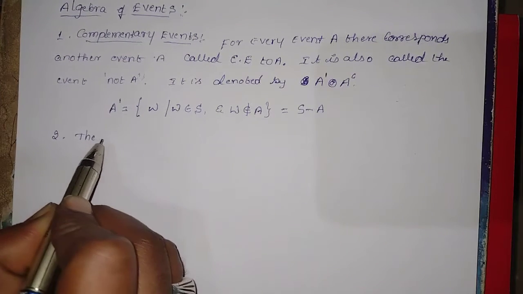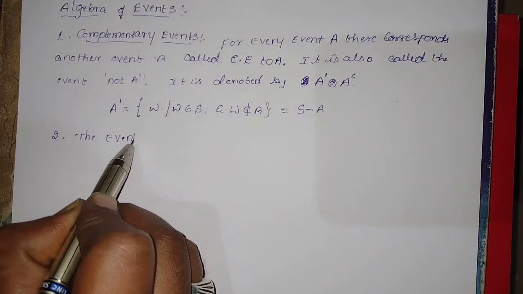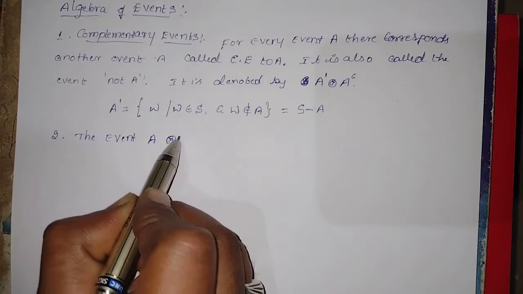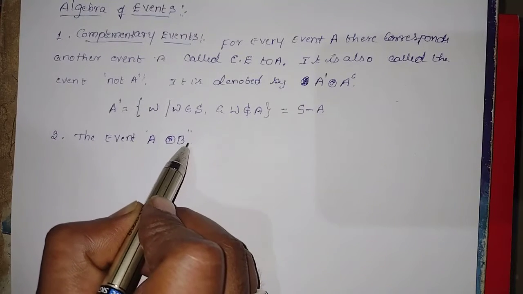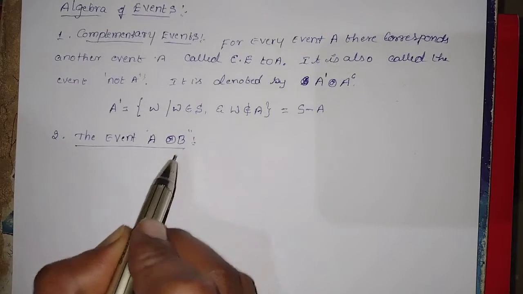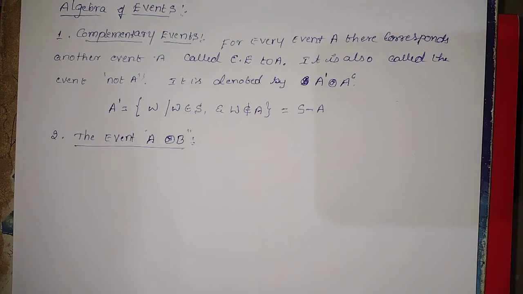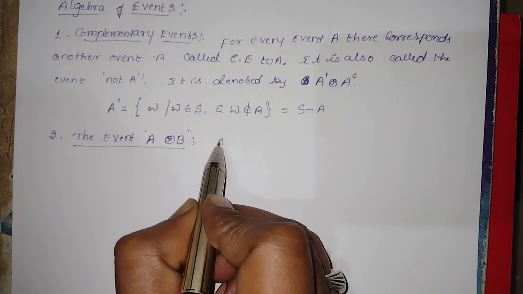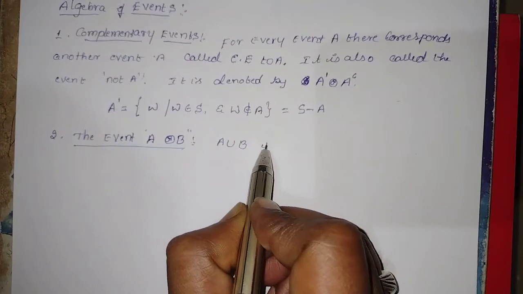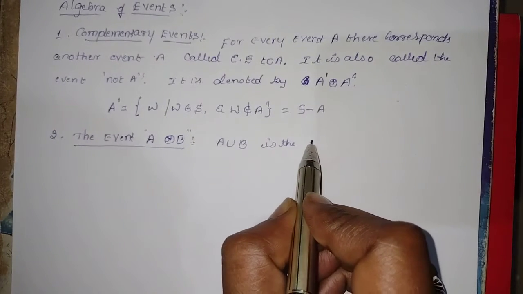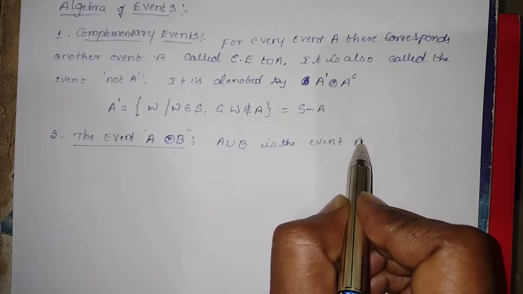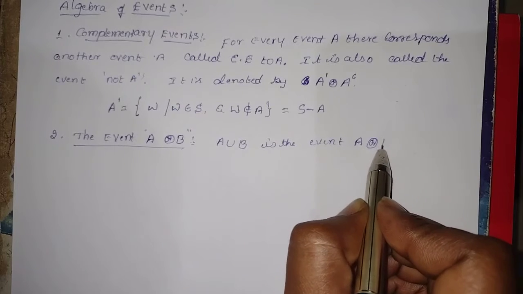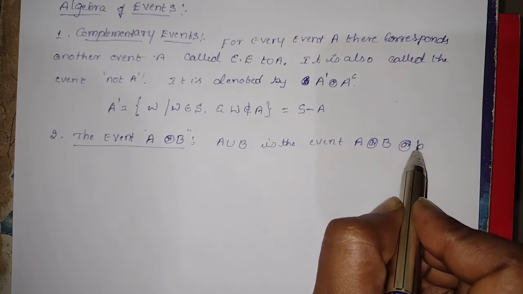Next definition, second one, the event A or B. How to write the event A or B: A union B. It is the A or B or both, the elements which belong to A or B can be written as A union B. It is the event either A or B or both.